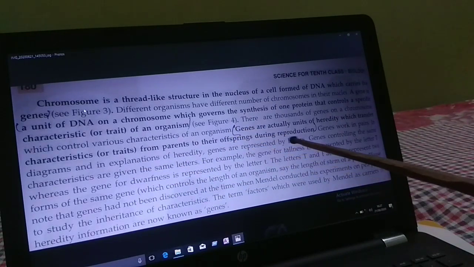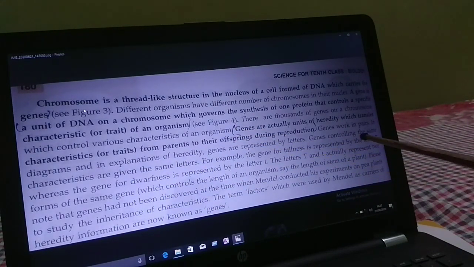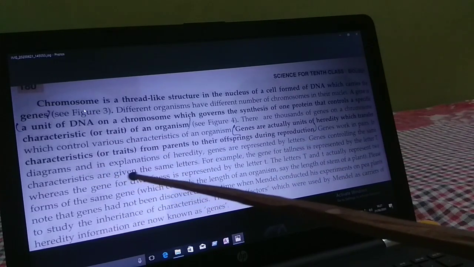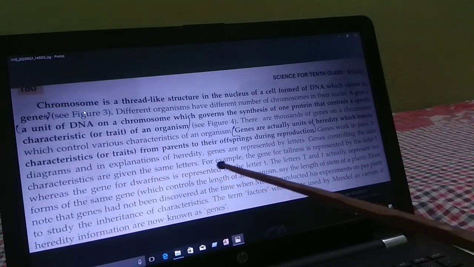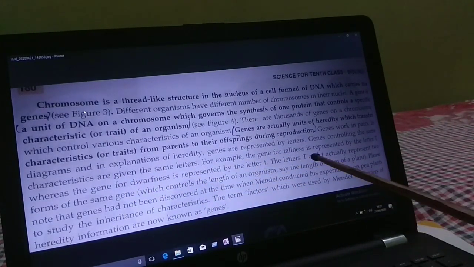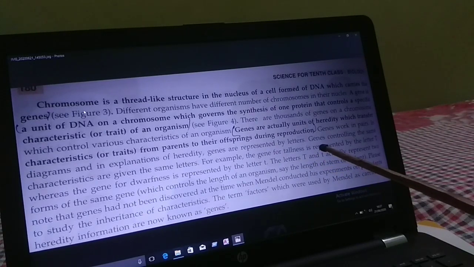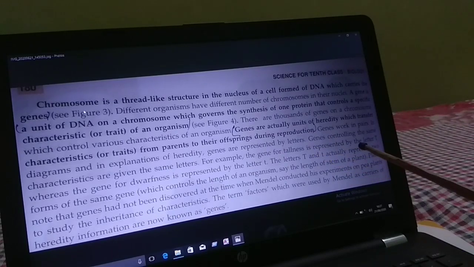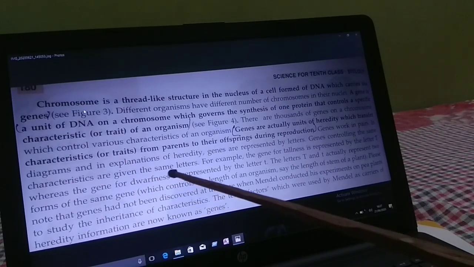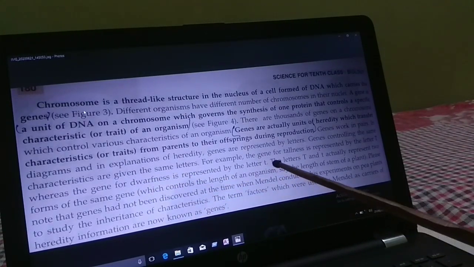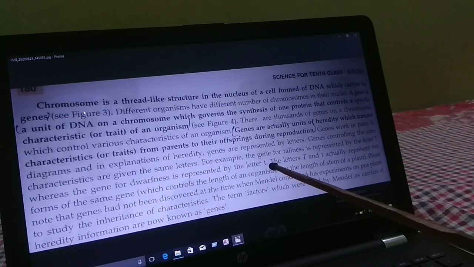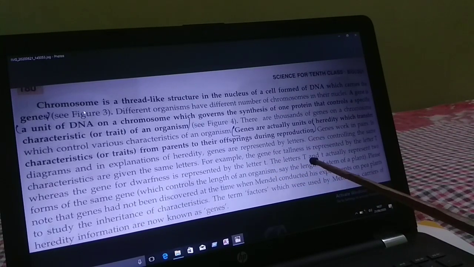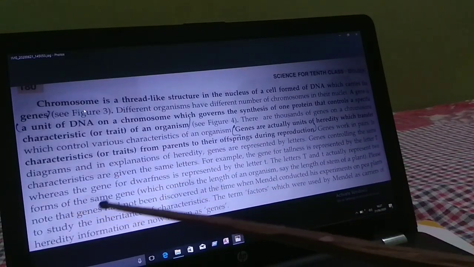Genes are represented by letters. Genes controlling the same characteristic are given the same letter. For example, the gene for tallness in any tall tree, tall plant or tall person is represented by capital T, whereas the gene for dwarfness is represented by small t. Capital T and small t represent two forms of the same gene.